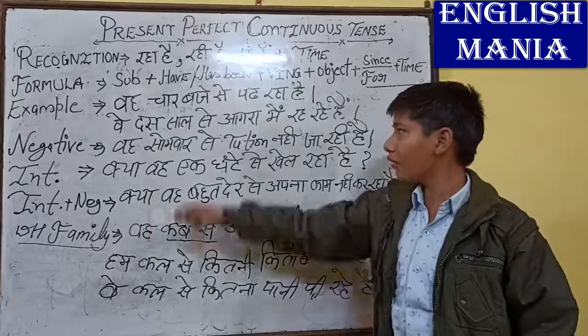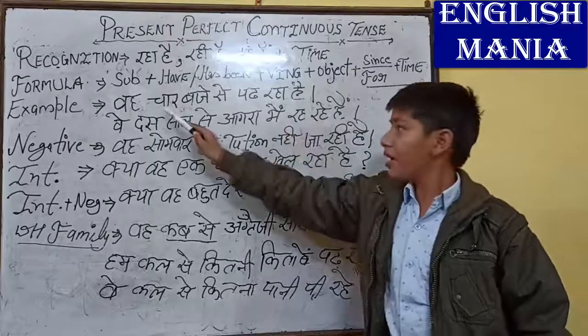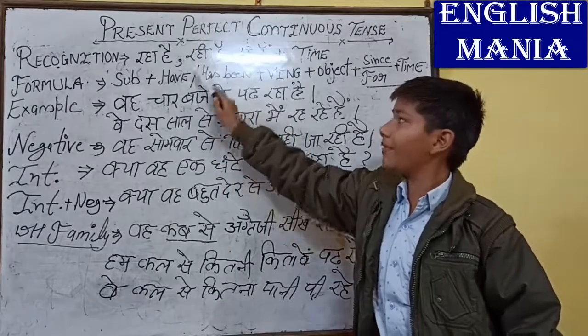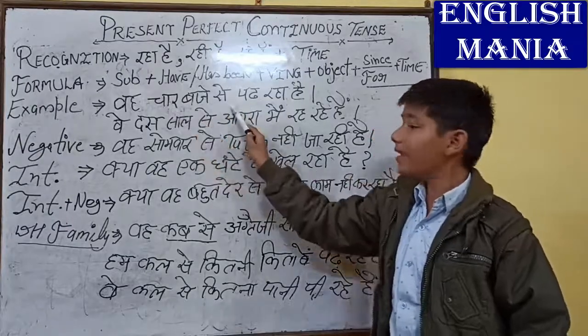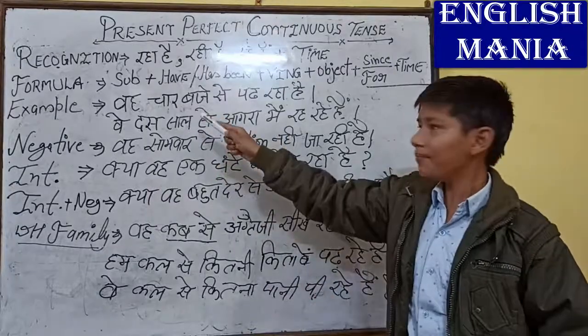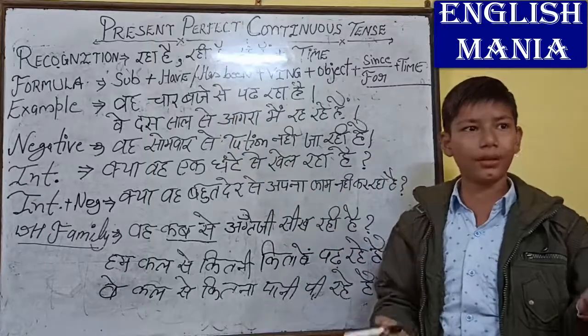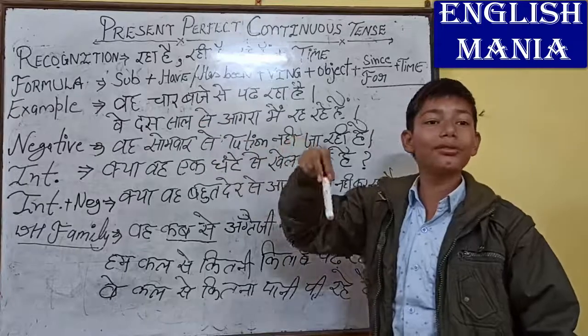Okay, so now let's come to the example again. वह 4 बजे से पढ़ रहा है. He has been. I told you that has is used in singular subjects. He has been studying for... no, I forgot one thing. We will not use for here. Many students get confused in this case. वह 4 बजे, so we will use since here.